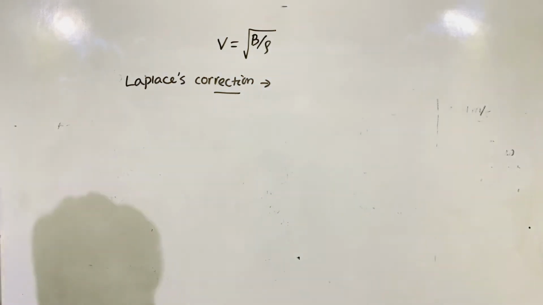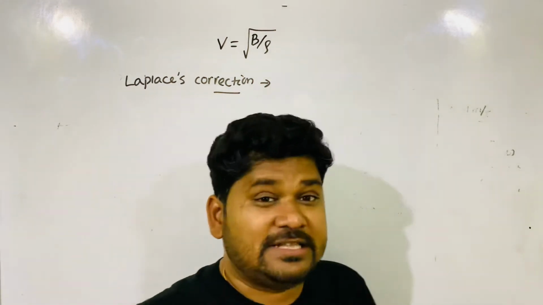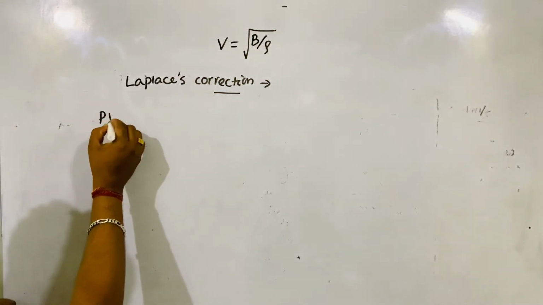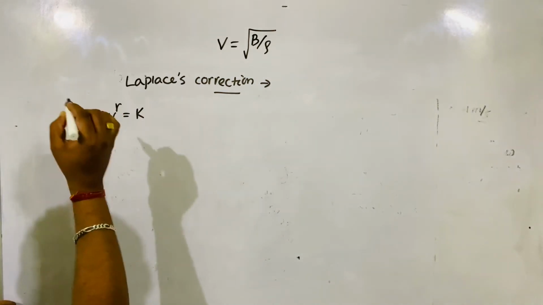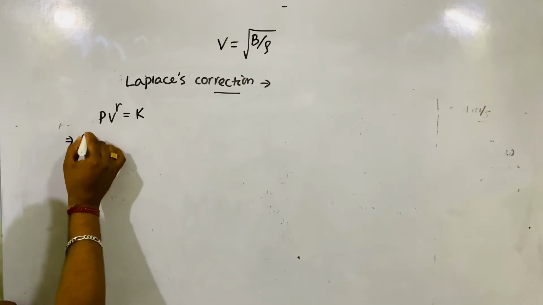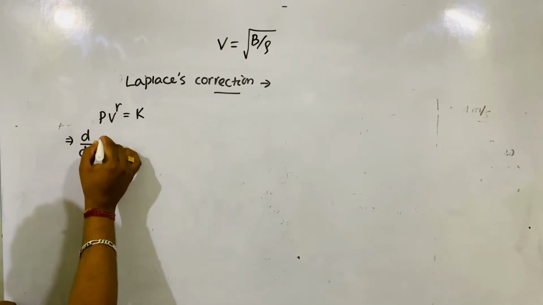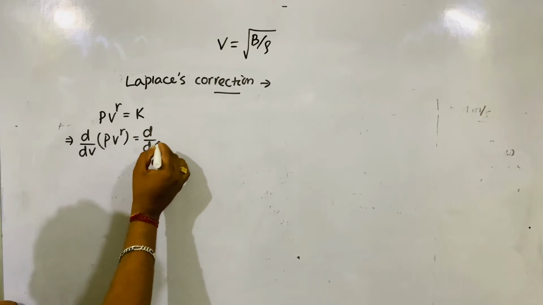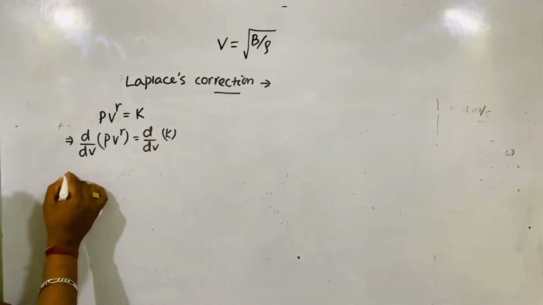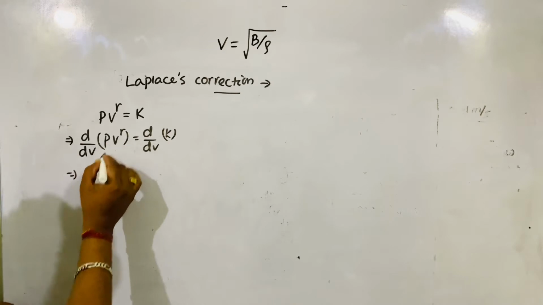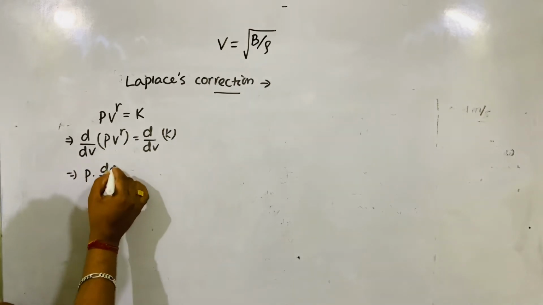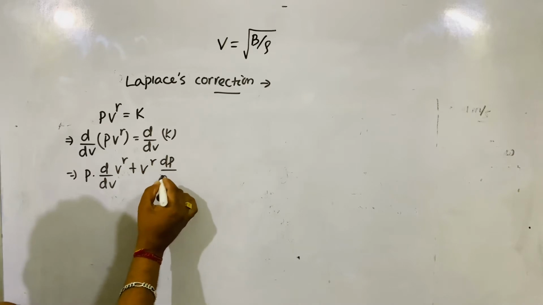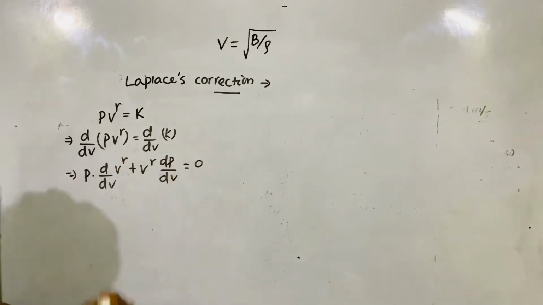So now let's see. If it is an adiabatic process, then what is the equation of state? Again start from the equation of state: P V to the power gamma is equal to K. Now differentiate it with respect to volume. Constant differentiation is 0.